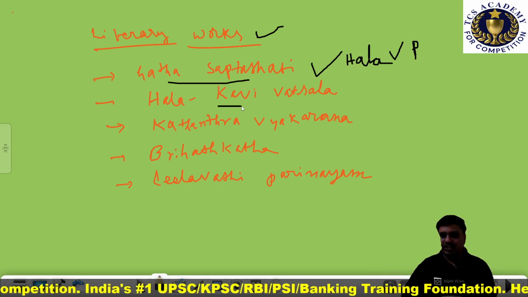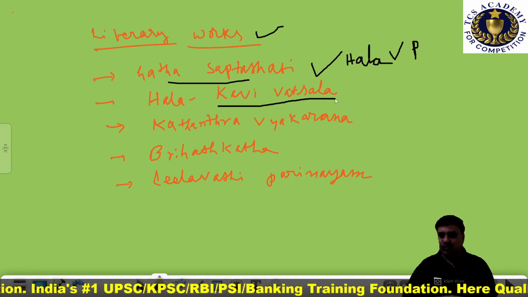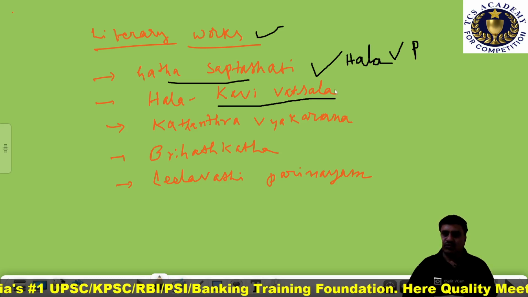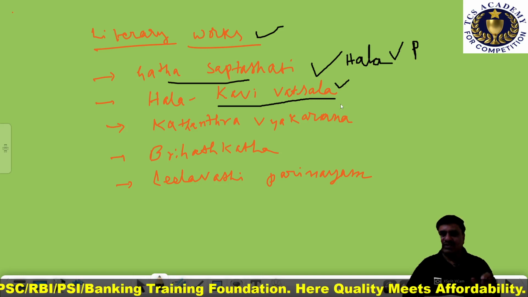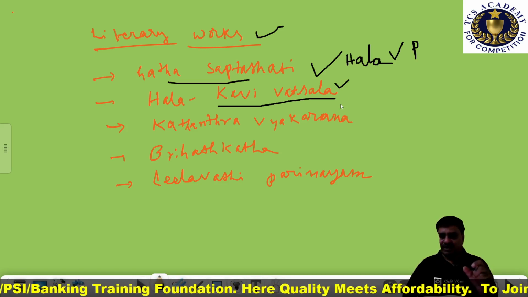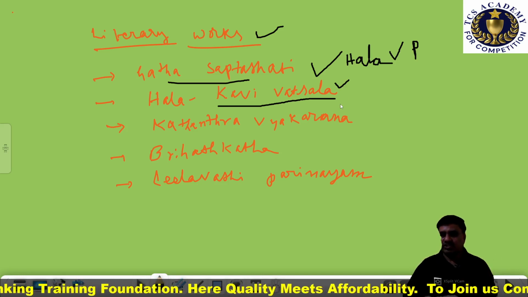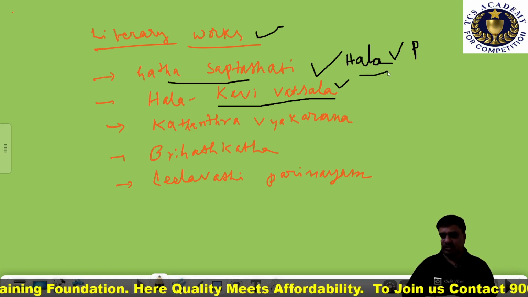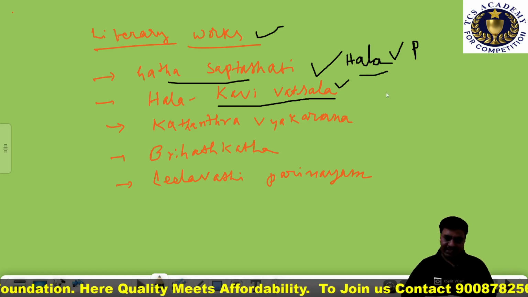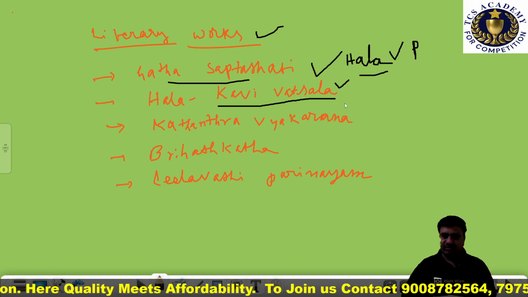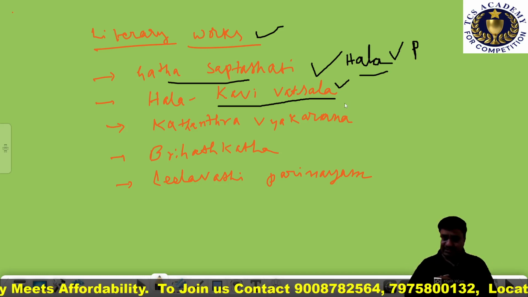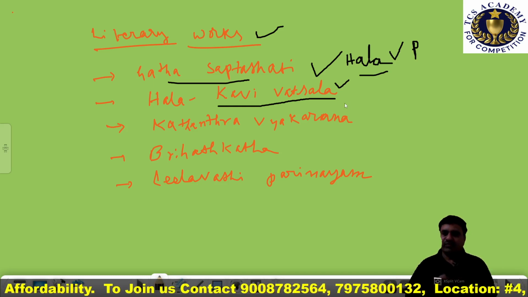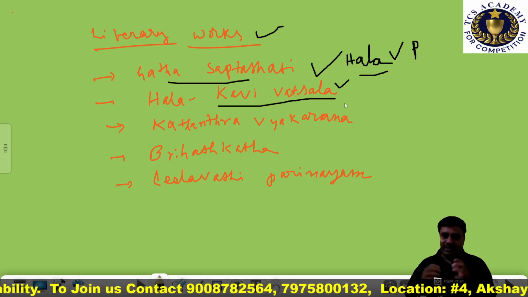Hala, the 17th important ruler of the Satavahana dynasty, has been described as Kavi Vatsala because he gave patronage to the poets. He patronised many poets, so he earned the title Kavi Vatsala.